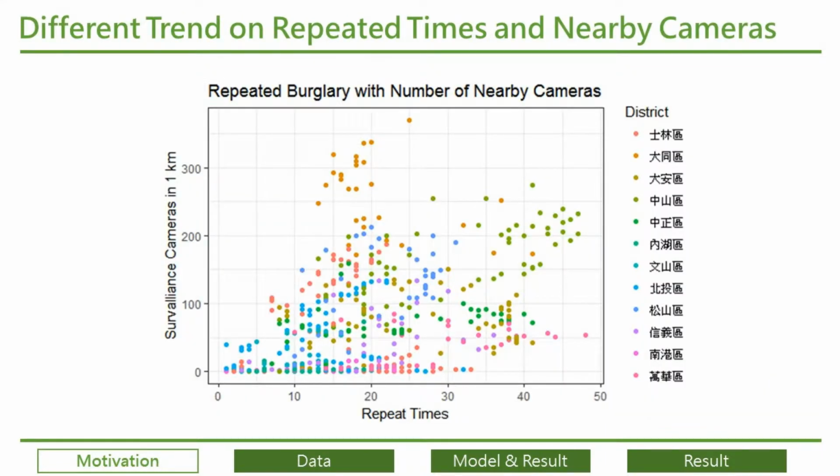After getting Taipei surveillance camera data and doing some data processing, I make a scatter plot with repeated times and number of surveillance cameras within 1 kilometer of each case of house burglary on the X and Y axes respectively. Each color stands for one district, and we can see that different districts seem to have different trends.